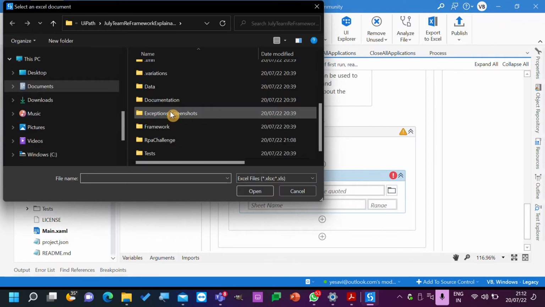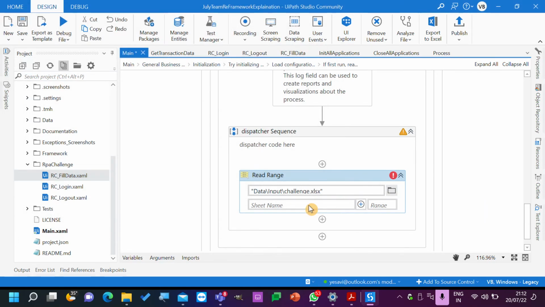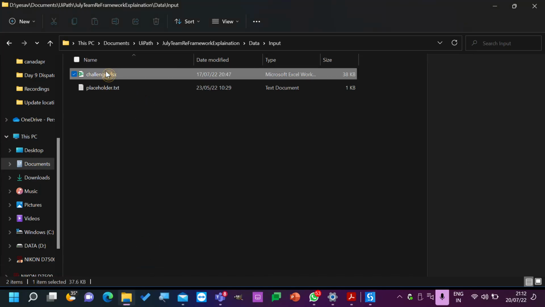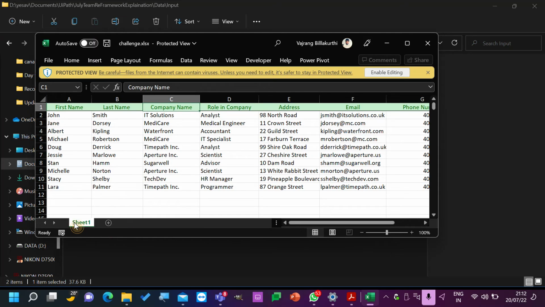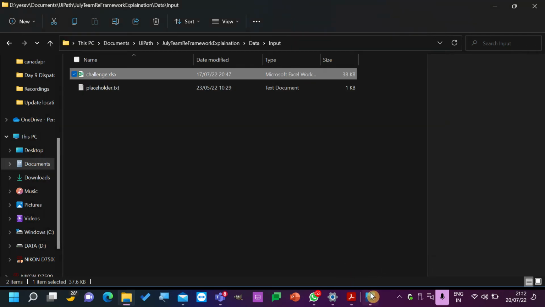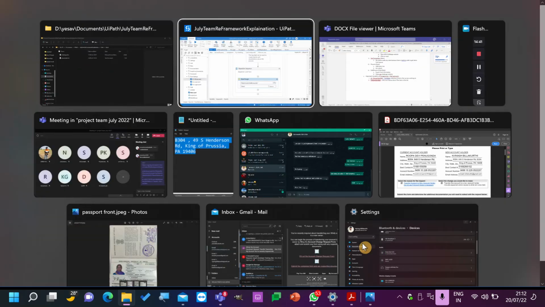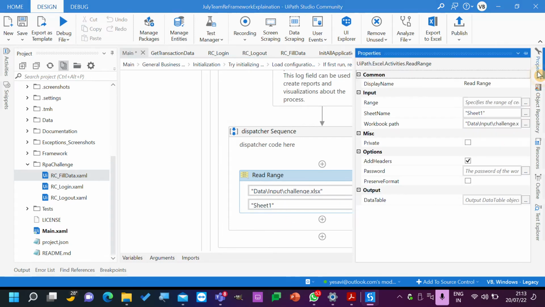Okay. Now here we are going to map data, input, challenge, sheet name is sheet 1. Let's open that and see. Do we have sheet 1 or anything else? Yeah, we have sheet 1. Let's close it back. So here we go. Yeah, sheet 1. And the range is empty, so it will read everything.